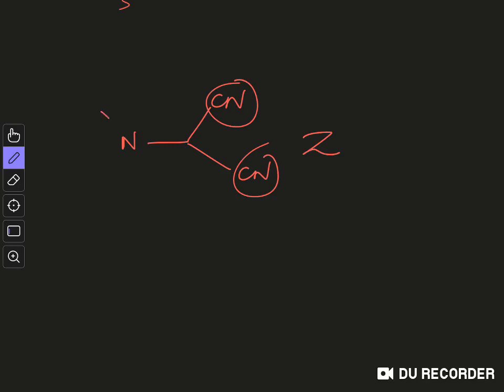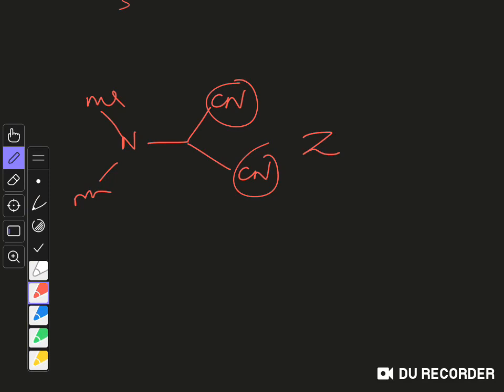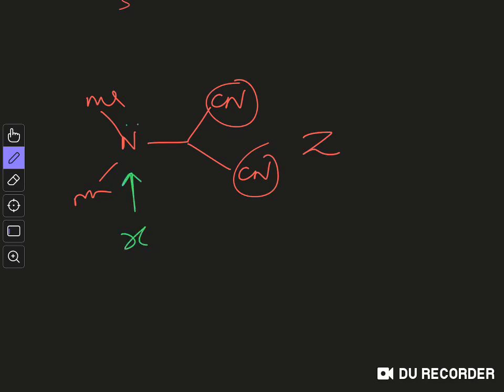And on this nitrogen we have this methyl. So this nitrogen has a lone pair, so this is basically the X group. So we have a combination of X group and Z group, and now here let's say we have a radical. So this situation is a very stabilizing situation, because on one side this radical is stabilized by this Z group, and on the other side is stabilized by this X group. So this is called captodative radicals.